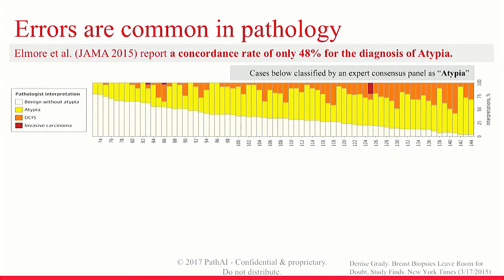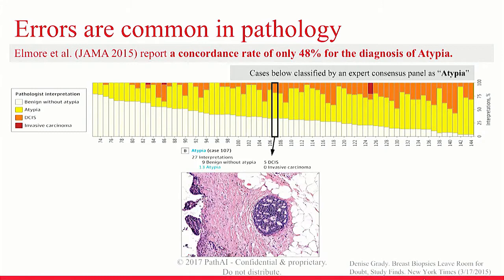This is the data from this study, where each column represents one patient sample, and the color in each column represents the proportion of pathologists that gave it a certain diagnosis. You can see that for every single patient, there's a huge range of possible diagnoses based on who the sample was sent to. You would like it so that if you send a sample to the doctor, they're going to give you the same answer no matter what. But it turns out that's really not the case. In many cases, we see a huge range of diagnoses from completely benign, represented by the beige color, to completely malignant, represented by the orange or red color.